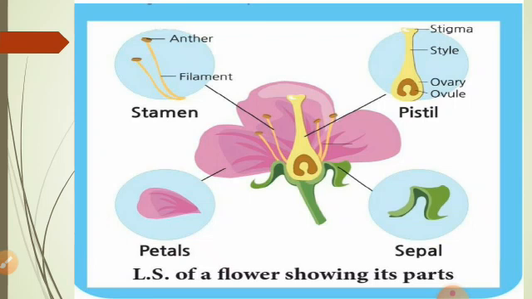And flowers consist of four main parts. The green colored parts are sepals or calyx. The colored parts are called petals or corolla, the male reproductive part is stamen or androecium, and the female reproductive part is carpel, pistil or gynoecium. Is it clear, children? I hope you have understood clearly about sexual reproduction in plants and also the parts of a flower.